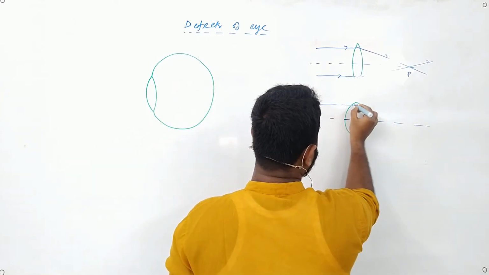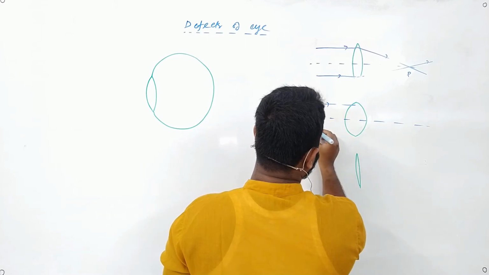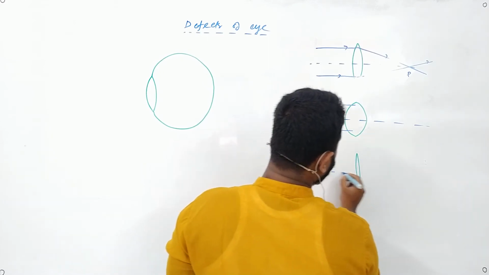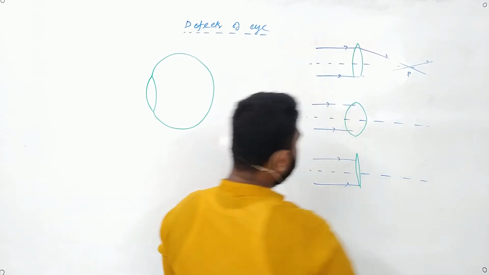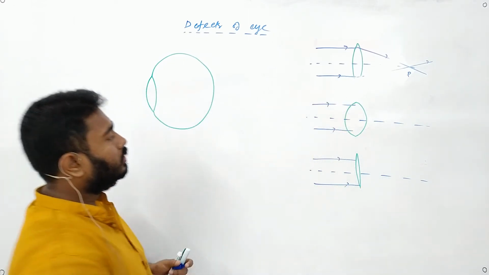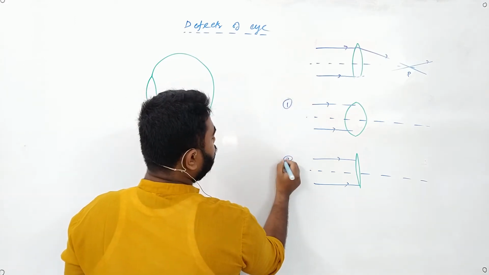In first one, the ray of light is coming this way. In second one also, the ray of light is coming this way. Tell me, this is choice 1, this is choice 2.